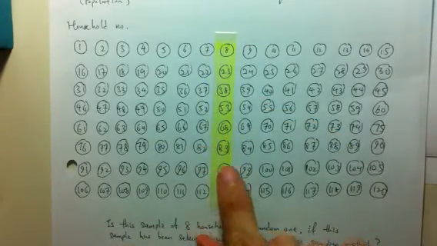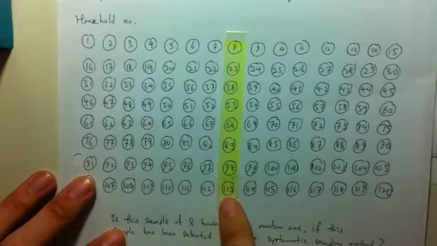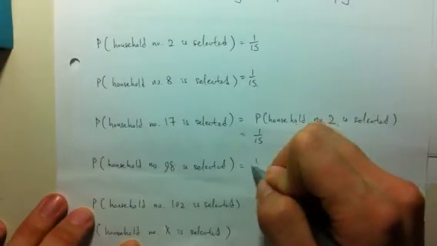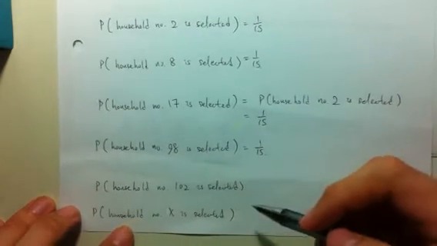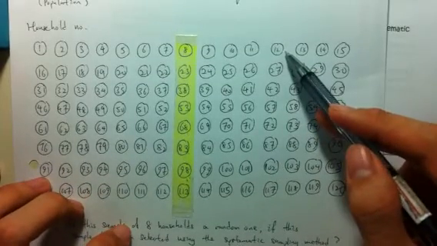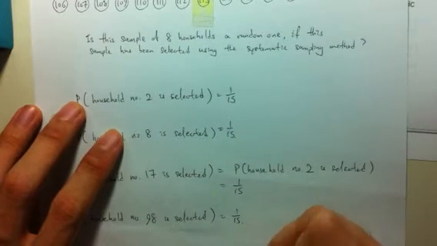We call that the procedure. What is the relevant procedure? The procedure that every 15th household is selected after the starting point. So we see this yellow column over here. Household number 98 is selected if and only if household number 8 is selected, and that turns out to be 1 out of 15 as well. And what is the probability with which household number 102 is selected? If we go through the same argument, that will take us back to the probability with which household number 12 is selected, which turns out to be 1 out of 15 again.